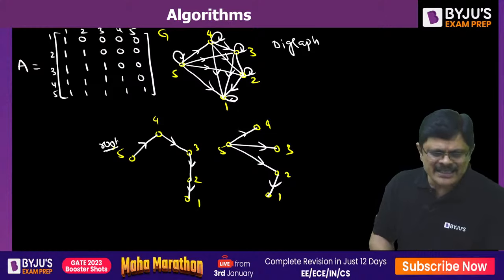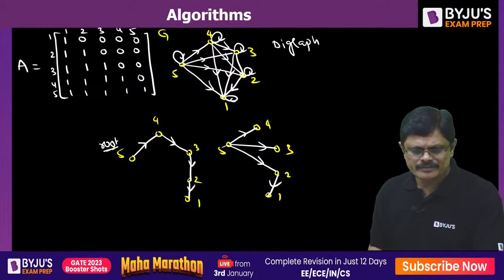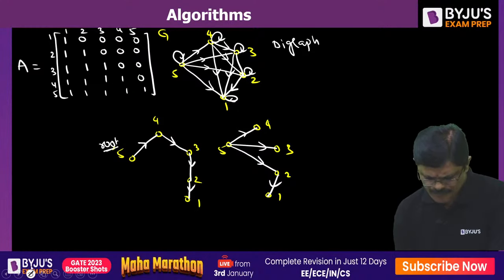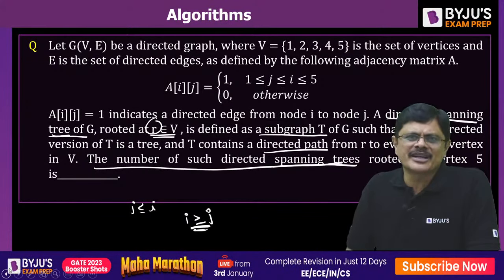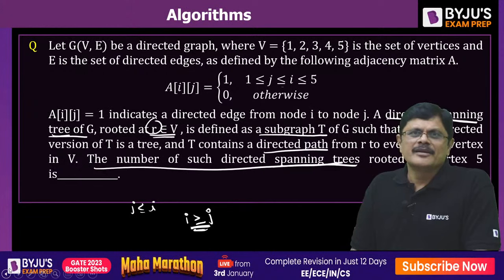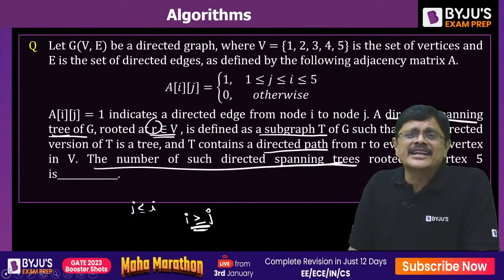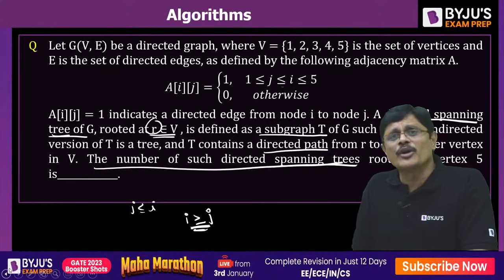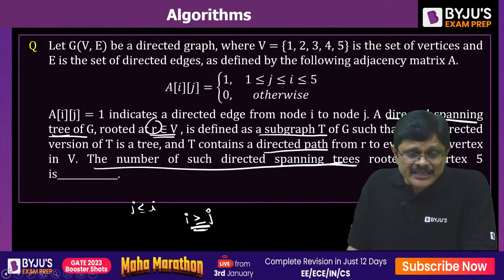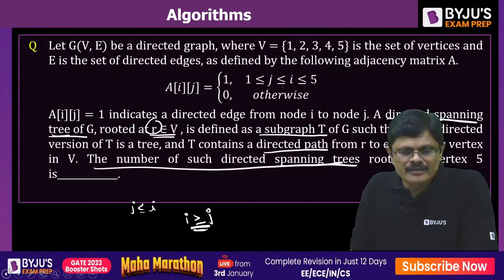Now let us answer this particular question, my dear friends. Which one is a pendant vertex? See, here it is a directed graph. How do you define a pendant vertex? You are talking about undirected graphs. For a directed graph, we have in-degrees and out-degrees. It's not 5, sir. It's more than that.